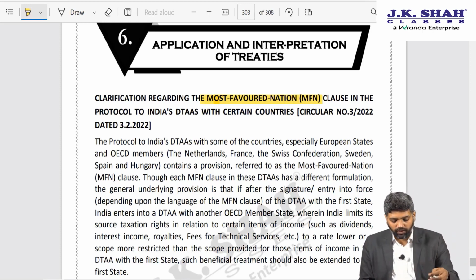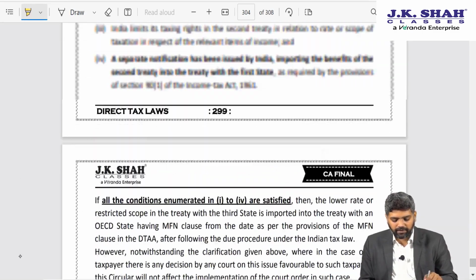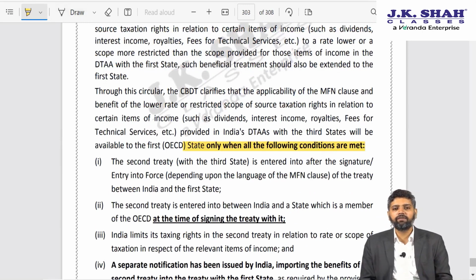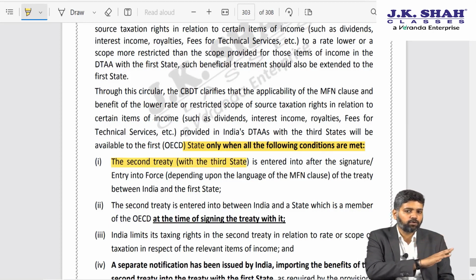In order to avoid such kind of interpretation, the government has released a circular and they have said that most favored nation clause shall get attracted only when all the following conditions are met. First, the second treaty with the third country, that is after most favored nation treaty is entered into, thereafter you are having a subsequent treaty.